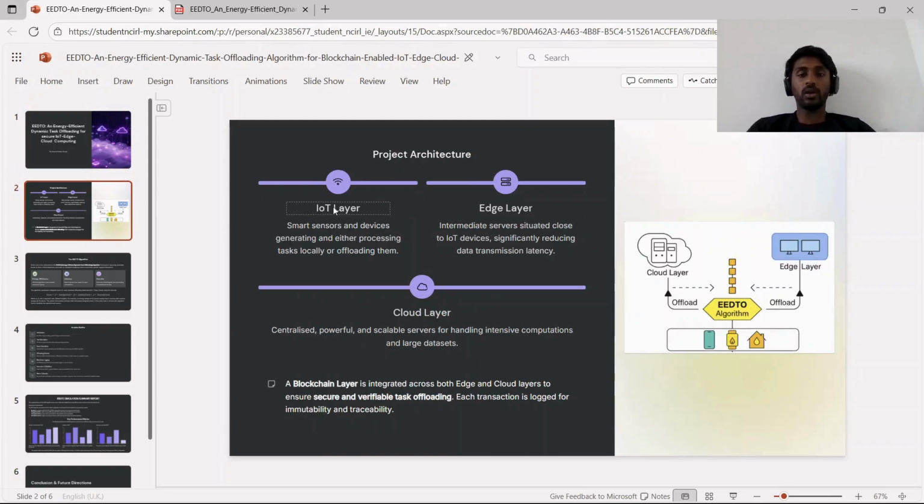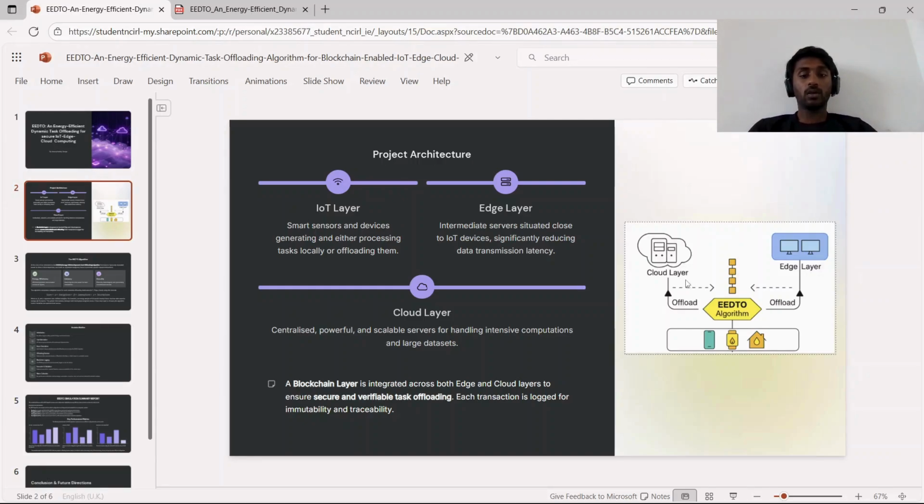It is a three-tier system which has an IoT layer, edge layer, and cloud layer. The IoT layer generates tasks, which are either processed locally or offloaded, and offloading decisions are taken care of by the EEDTO algorithm. It decides where the task needs to be processed, either in the cloud layer or edge layer. The edge layer consists of servers situated near the IoT devices, which helps in reducing data transmission latency, whereas the cloud layer is used for handling intensive computations and